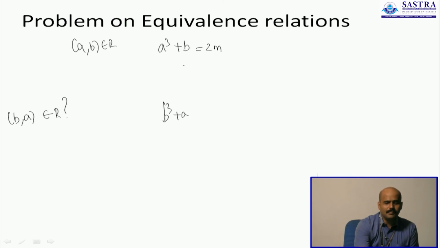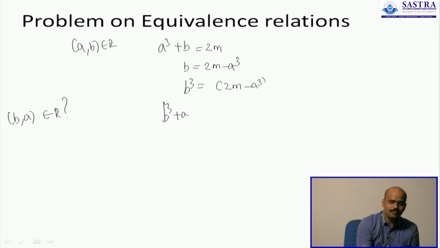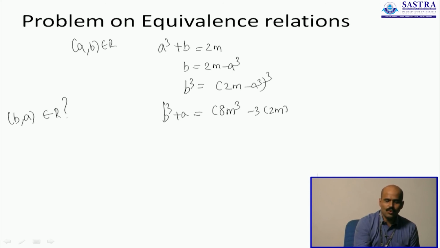A cube plus B is 2m, which will mean that B is 2m minus A cube. Therefore B cube will be the cube of (2m minus A cube). Now if you expand this, B cube is 8m cube minus 3 times (2m) square times A cube plus 3 times 2m times (A cube) whole square minus (A cube) the whole cube.